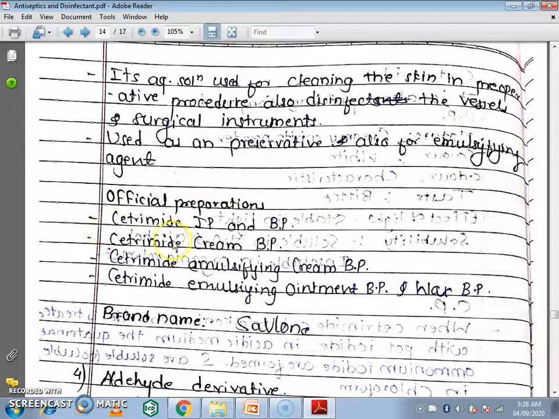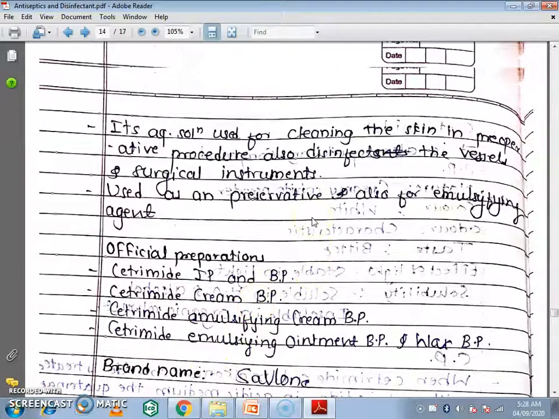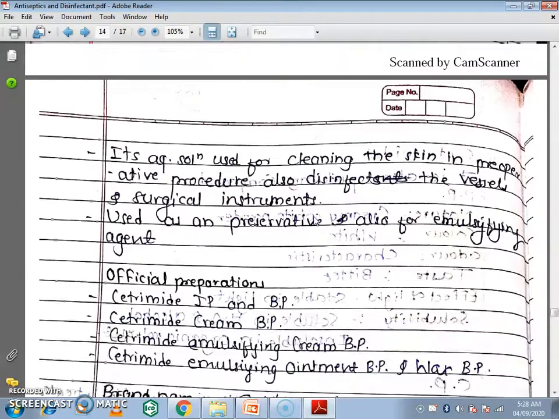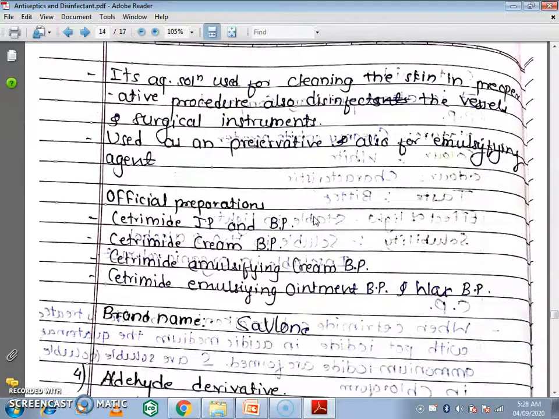These are the official preparations: cetrimide IP and BP, cetrimide cream BP, cetrimide emulsifying cream BP, cetrimide emulsifying ointment BP, and wax BP. The brand name is Savlon. That is very important. Many times the official preparations and brand name of cetrimide are asked. These are the drugs of antiseptic and disinfectant.